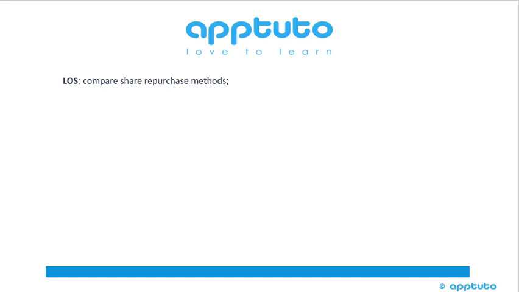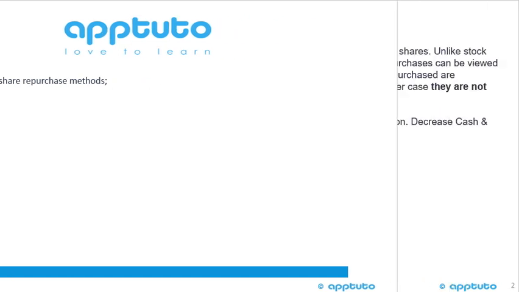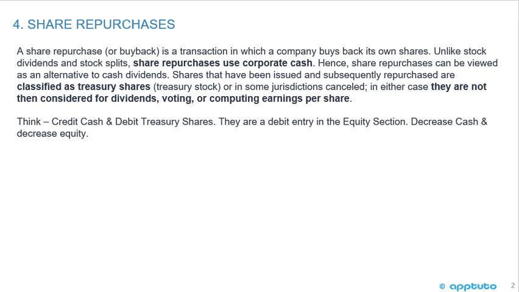This LOS is Compare Share Repurchase Methods. Share repurchases. A share repurchase or buyback is a transaction in which a company buys back its own shares. Unlike stock dividends and stock splits, share repurchases use corporate cash. Hence, share repurchases can be viewed as an alternative to cash dividends.